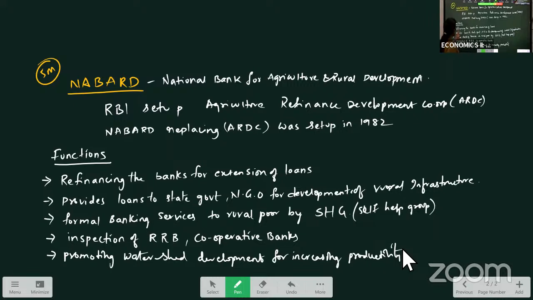So what are the functions it is performing? Refinancing the banks and extending the loans for investment purpose, provide loans to the state government, NGOs for development of rural infrastructure. It provides formal banking services to rural poor by self-help groups. Inspection of RRBs and cooperative banks are done, means to check how they are performing, and it promotes watershed development program for increasing the agricultural productivity.